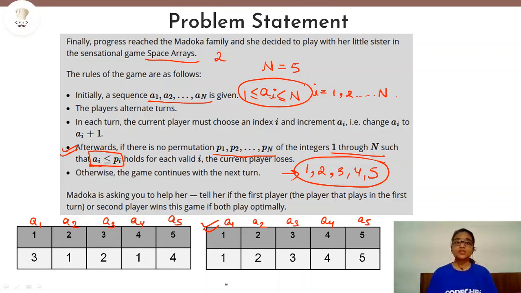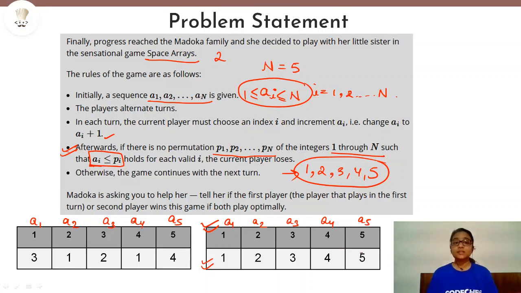Now, initially, it is not necessary that our sequence will be given the same as the permutation that we need to maintain, because we are playing a game, and in playing this game, we are choosing each time any particular element from our sequence and incrementing it by 1, right? So in our sequence, as you can see, we have 2 times 1, then 2, 3 and 4, and we do not have a 5 at all.